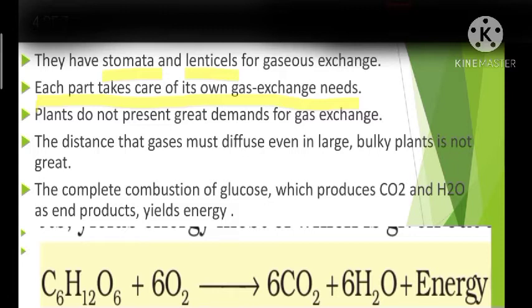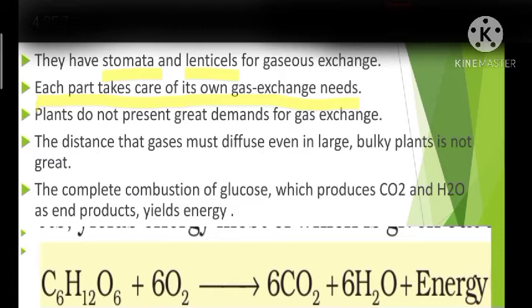So each and every part of the plant takes care of its own gas exchange needs, and only very little transport of gas occurs from one part of the plant to the other. Okay, because why? Because most of the part of the plant is exposed to the atmosphere and they can take care of their own gas exchange needs.